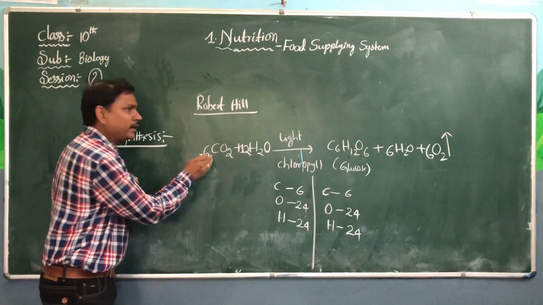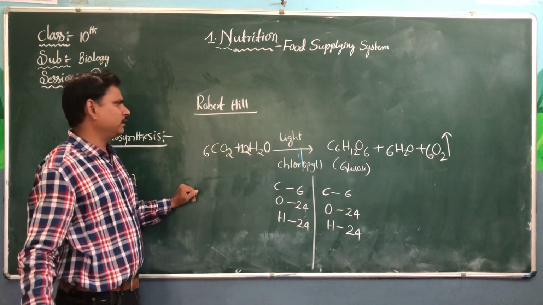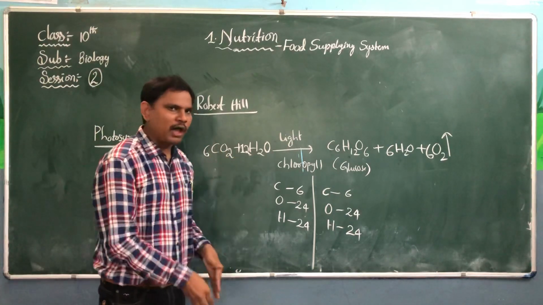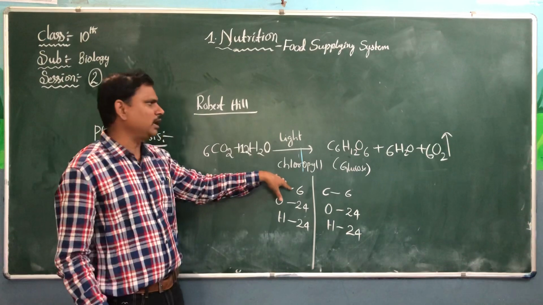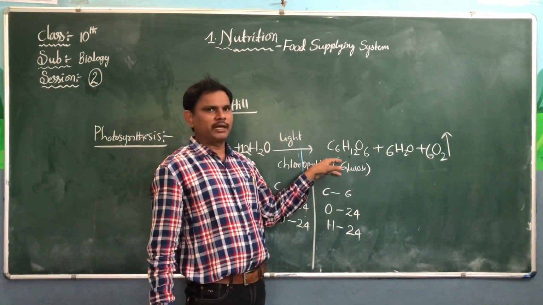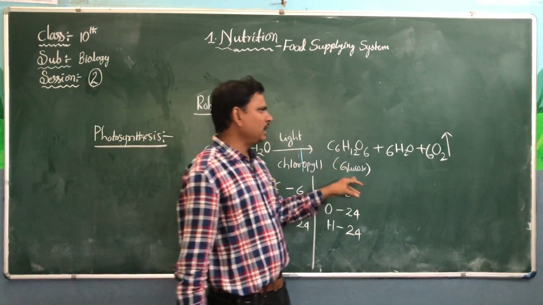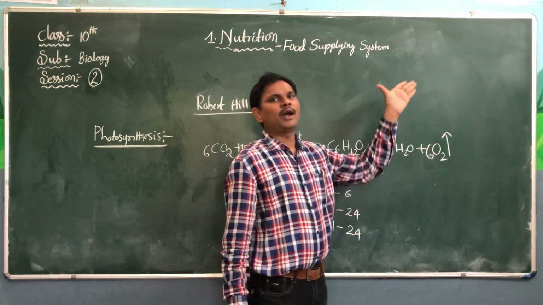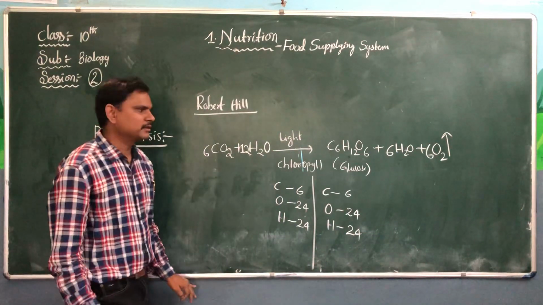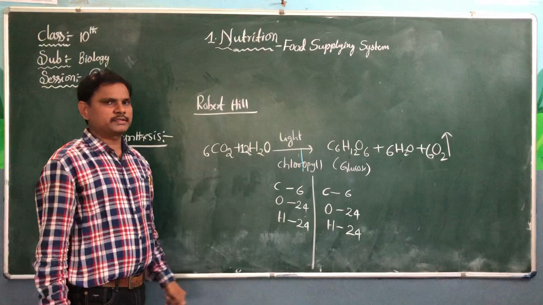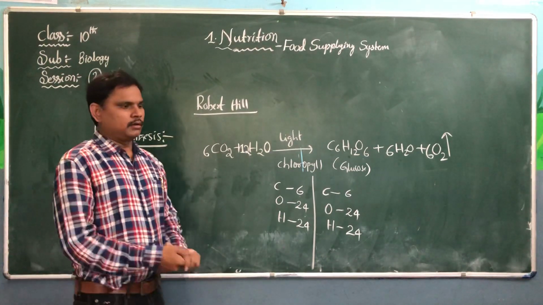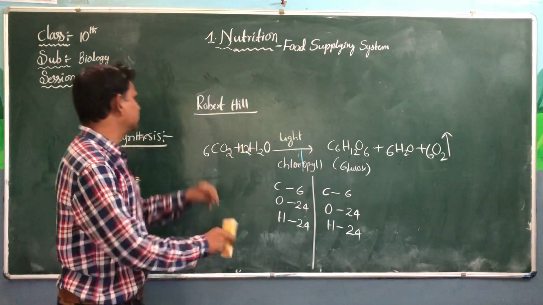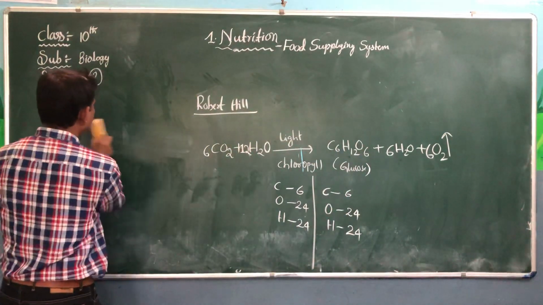Plants take carbon dioxide from the atmosphere, water from the soil, in the presence of sunlight and chlorophyll, they prepare carbohydrates and glucose and they release oxygen into the atmosphere. This is one more photosynthesis equation and photosynthesis definition.